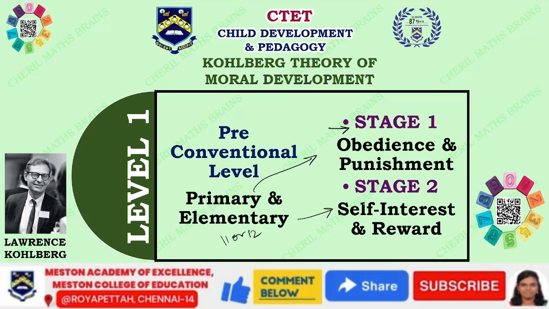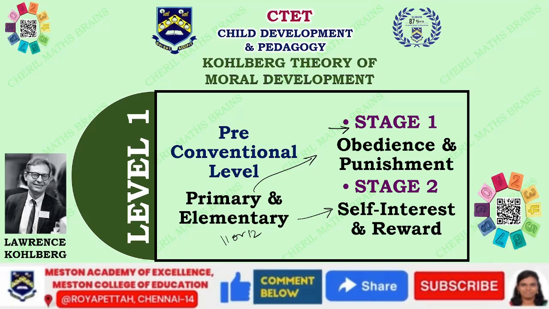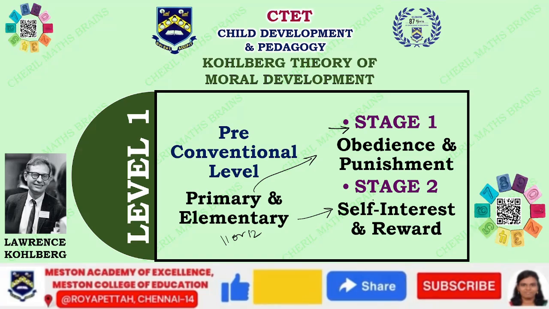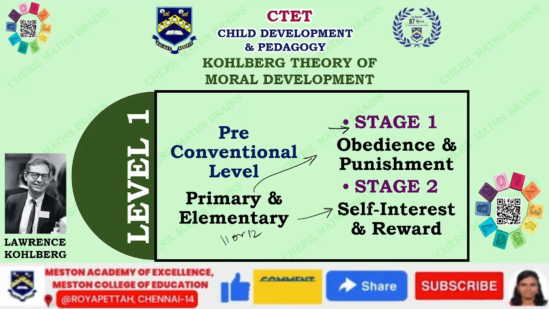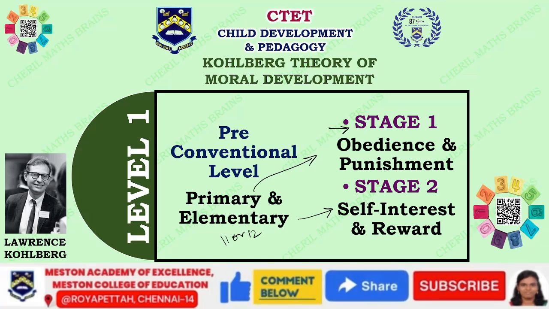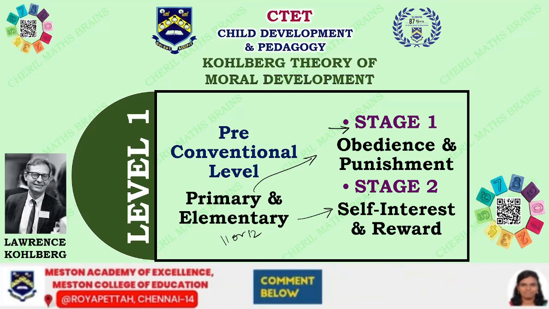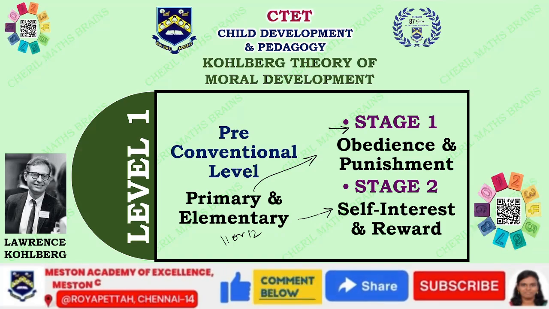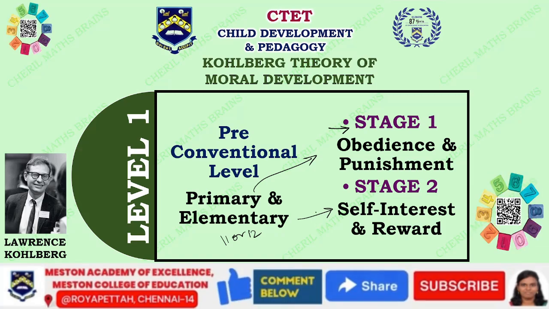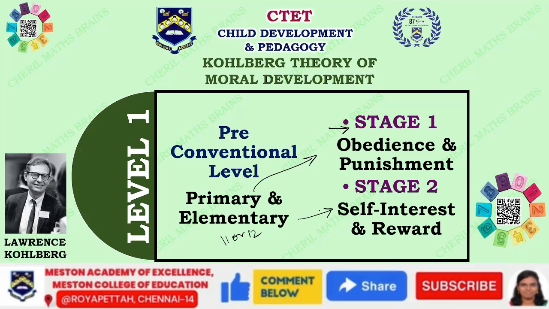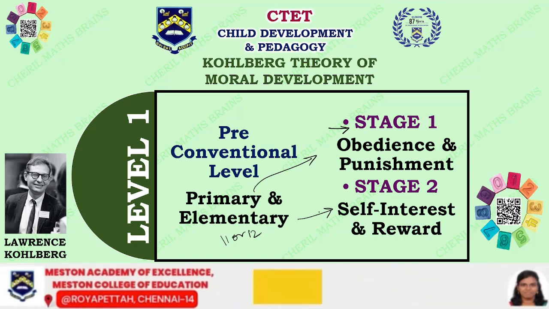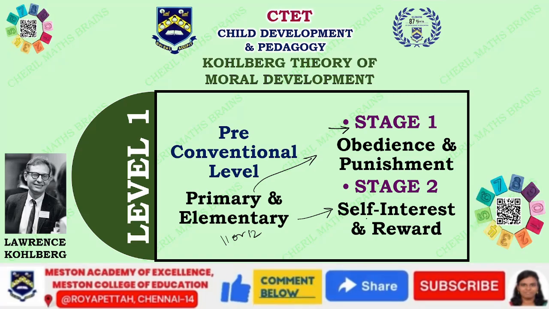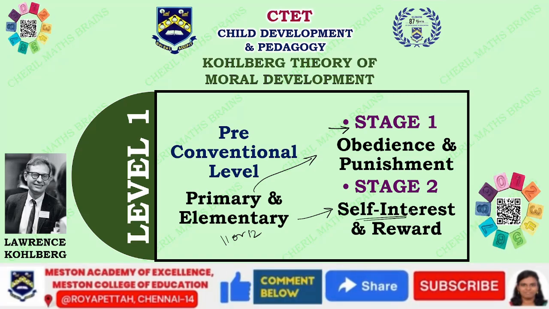That means the teacher or the elders try to develop self-interest in the children by rewarding them. They tell the children that if you follow these rules, you will get rewarded, because once the children enter elementary schooling, you can no longer make them obey by punishing them. Nowadays this is never possible, so you will have to reward the children and imbibe self-interest into them.